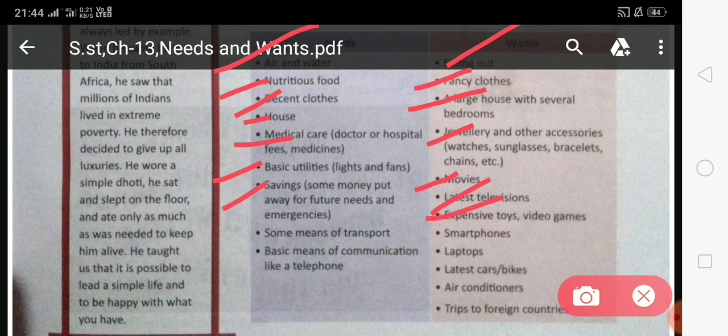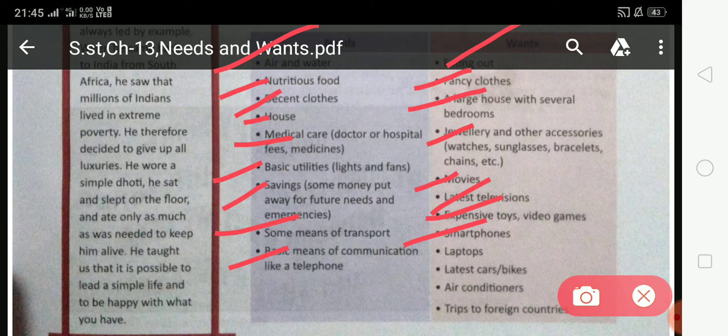Expensive toys, video games are wants, because a child can survive without expensive toys and video games. These are not needs, these are wants. Some means of transport are needs, because for travel you need a means of transport. Smartphones are wants. Basic means of communication like a telephone.